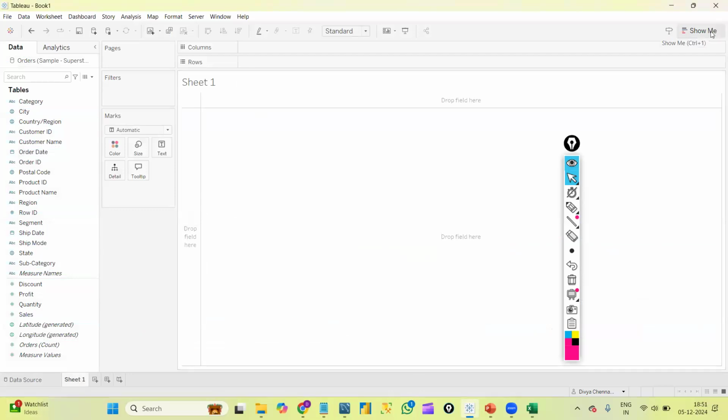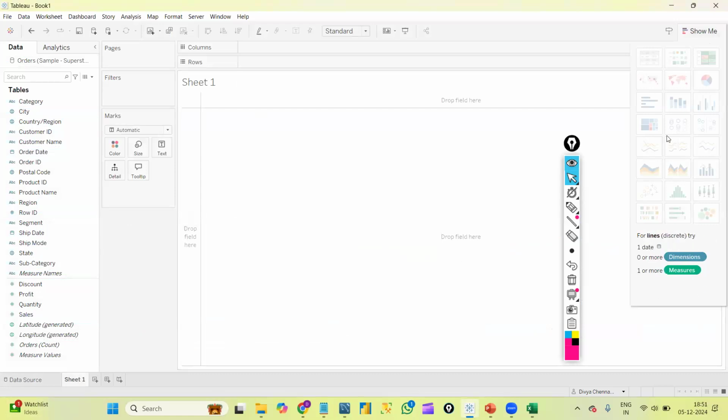Towards the right side, we have the Show Me panel. Here we have 24 inbuilt graphs available in Tableau. Along with those, we can create many advanced graphs also. Towards the left, we have all the column names. If you observe carefully, there is one separate line here.